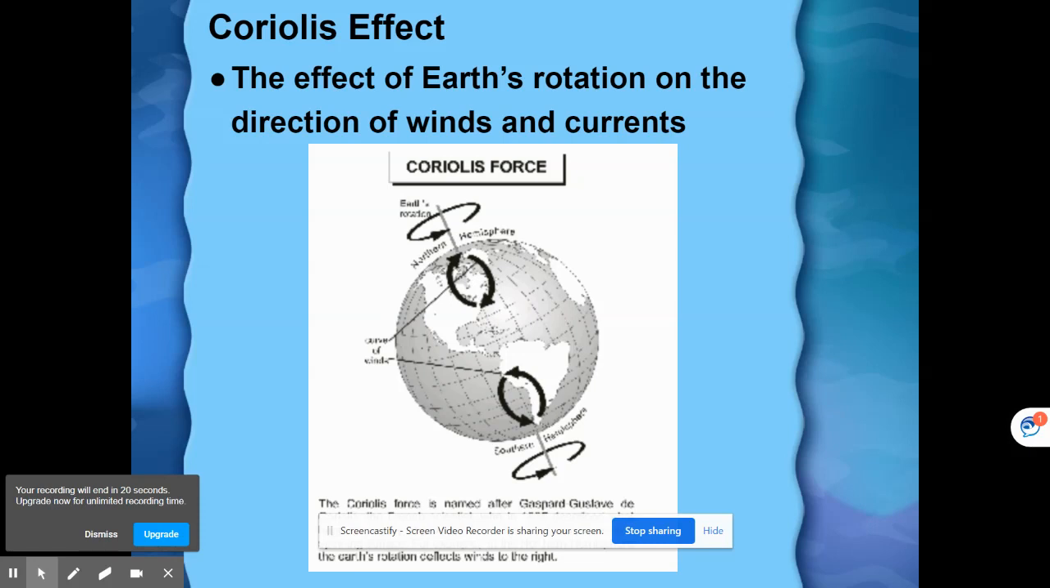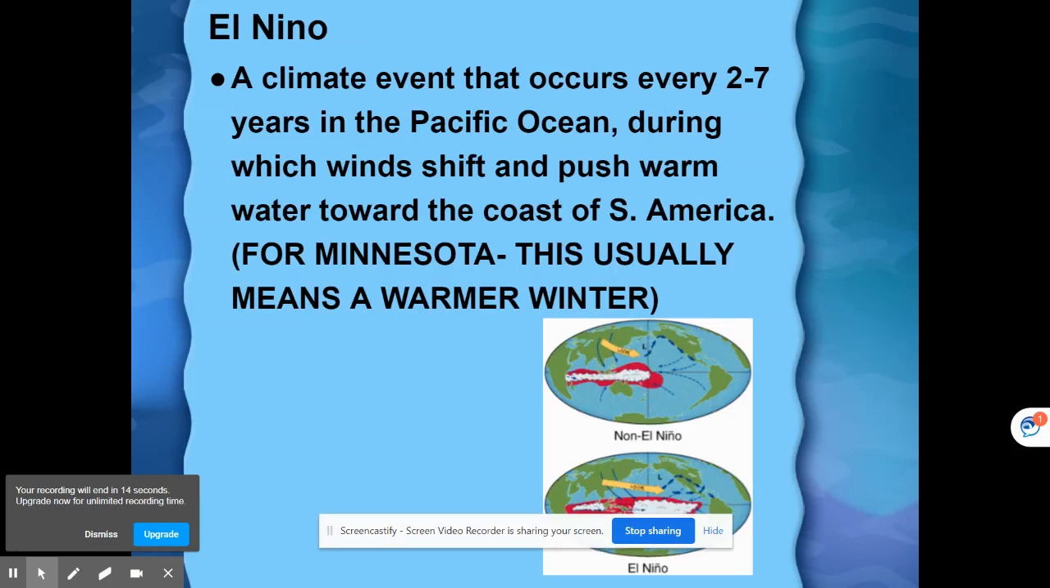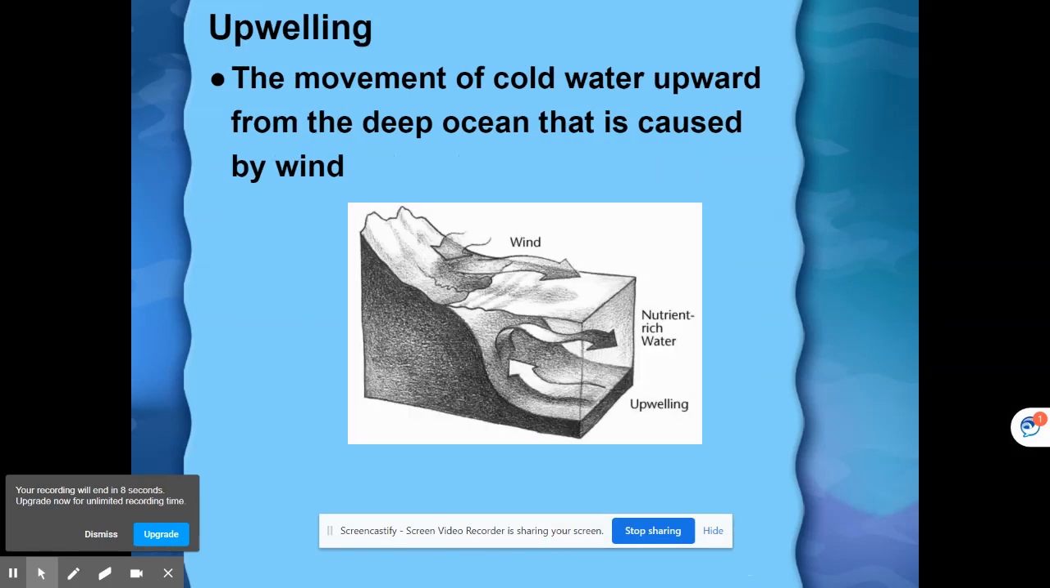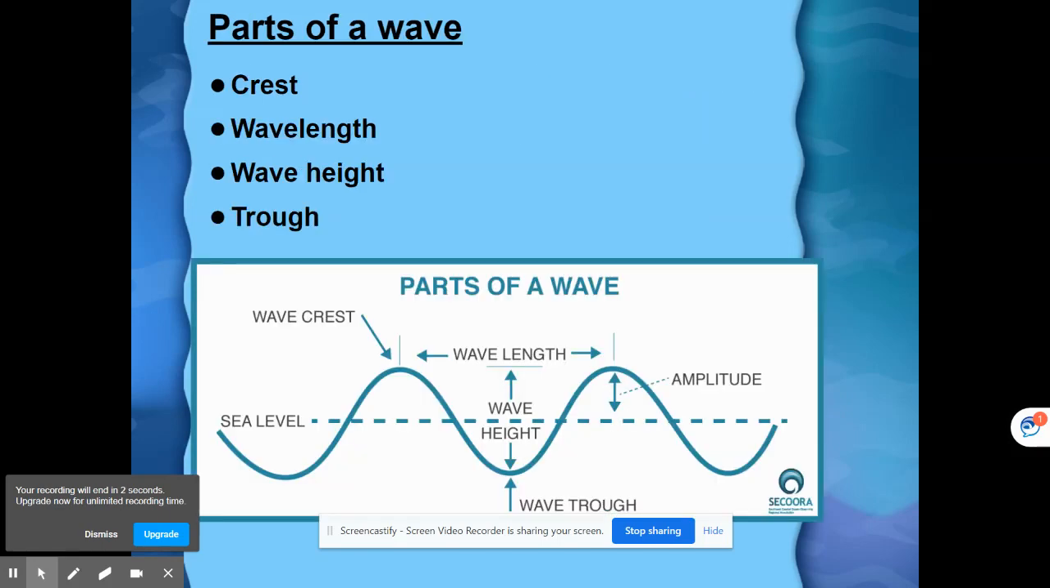The Coriolis effect is the effect of Earth's rotation on the direction of winds and currents. El Nino is a climate event that occurs every 2 to 7 years in the Pacific Ocean. For Minnesota, this means a warm winter. Upwelling is the movement of cold water from the deep ocean caused by wind. Please label the parts of your